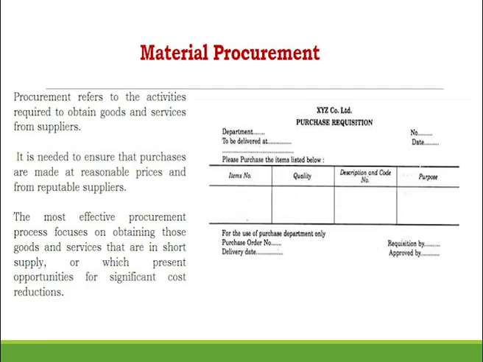The supplier supplies the material and the company receives it. Once they receive it, the stores department will take up inspection and testing, whether the material received is in order or not, whether it is as per the purchase requisition which was given or not. In case there is any material which is obsolete or spoilt, it is returned to the supplier, and in case the material is fit and fine, they pass the invoice and make the payment to the supplier. Then you have documentation which is involved in material accounting.